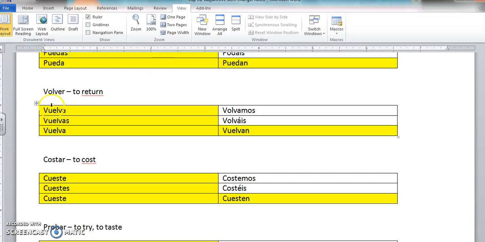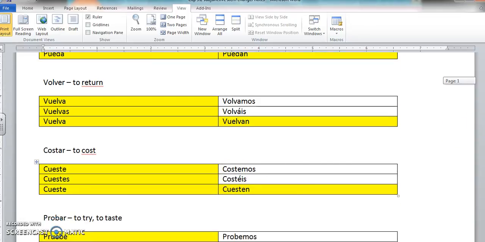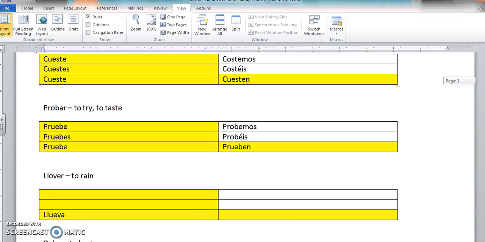Changing from an O to a UE inside of the boot and staying as an O outside of the boot. Costar, O to UE in the boot and stays as an O outside of the boot. Probar, O to UE in the boot, stays as an O outside of the boot.